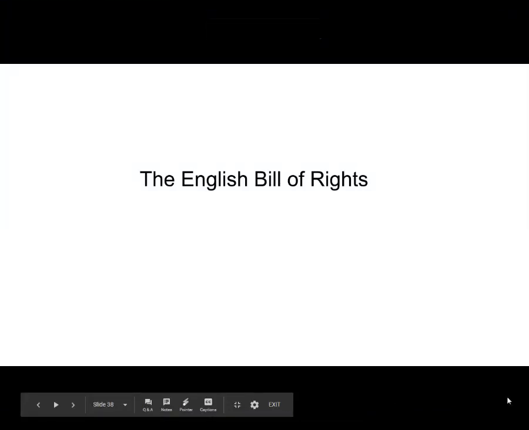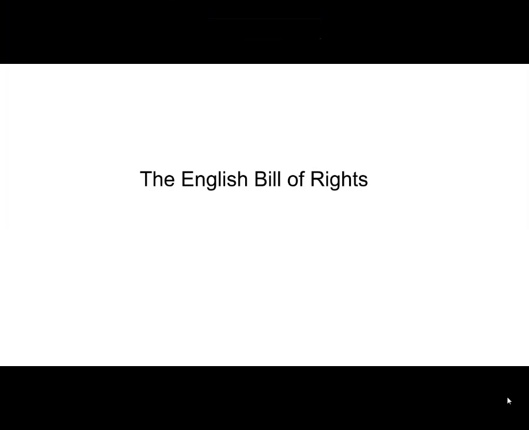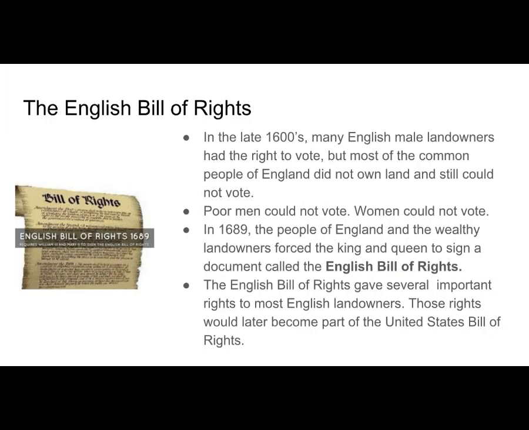The English Bill of Rights. In the 1600s, many English male landowners had the right to vote, but most of the common people of England did not own land and could still not vote. Poor men could not vote. Women could not vote. Then in 1689, the people of England and the wealthy landowners forced the King and the Queen to sign a document called the English Bill of Rights.